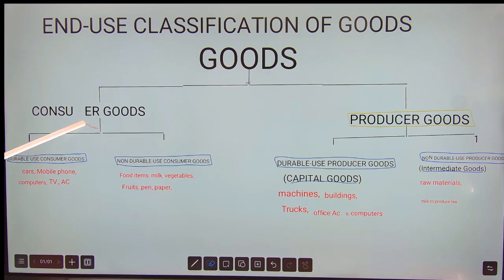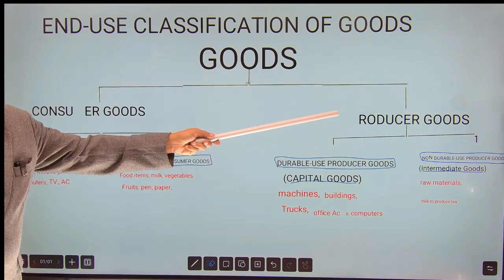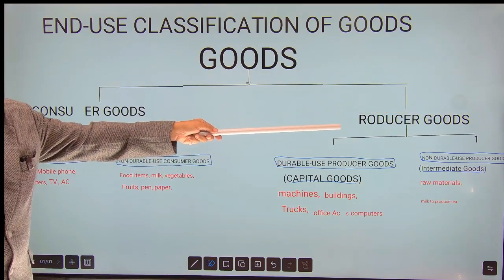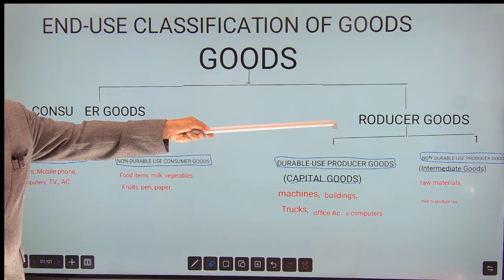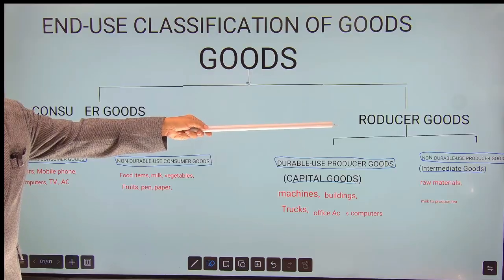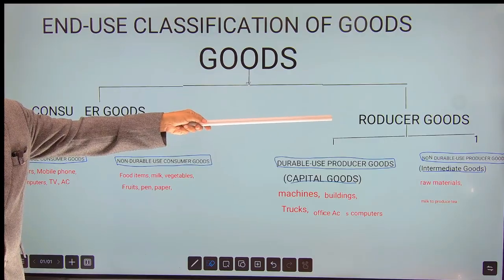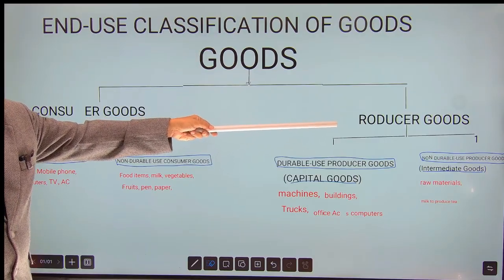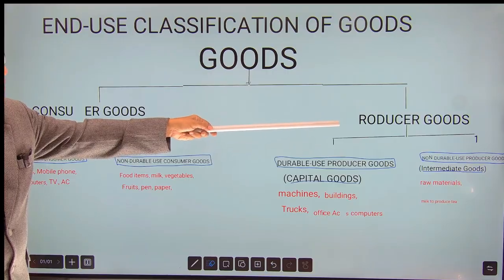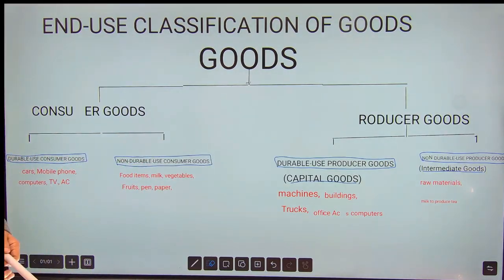Then you have producer goods. What exactly are producer goods? Producer goods are those which are used for further production. These are mostly used by the firms or enterprises to produce. For example, a car manufacturer, to manufacture a car, you need tires, tubes, and a lot of things. A shoe manufacturer needs leather, polish, and a shirt manufacturer needs cloth. Those are all producer goods.